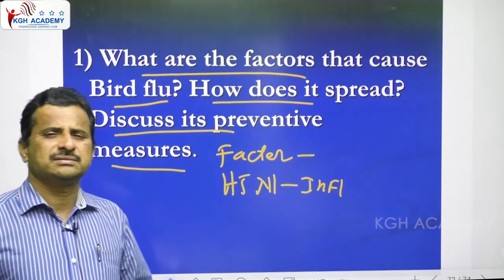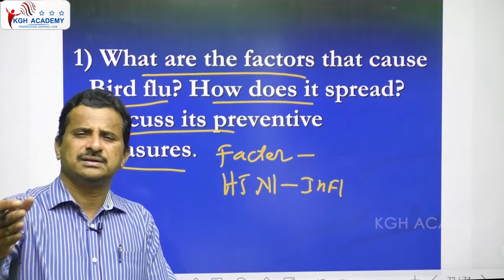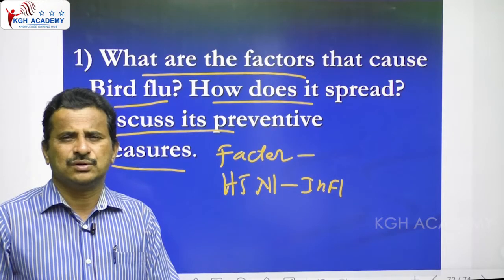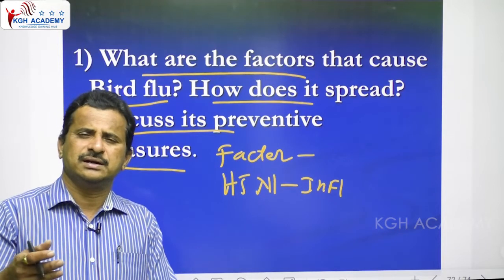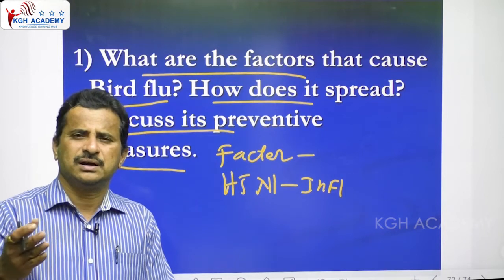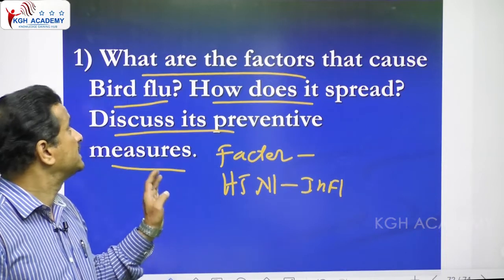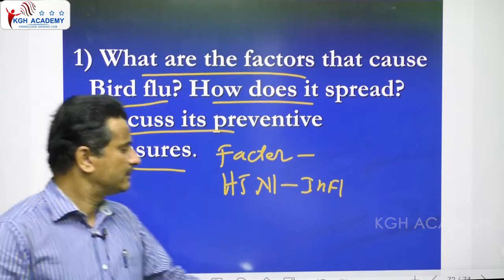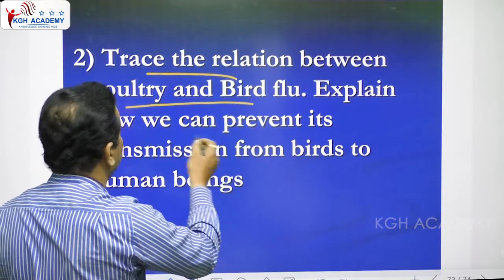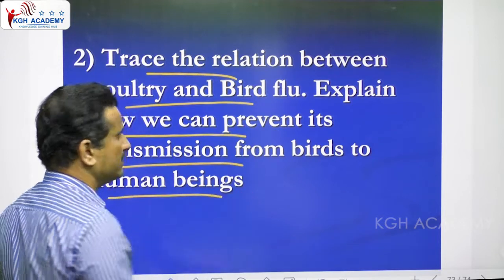Preventive measures are the reverse of the causes: avoiding visiting migratory bird areas, and covering our mouth and nose while cleaning in poultry. Persons who are working there must take precautions. So these are some preventive measures. And next question: trace the relation between poultry and bird flu. Explain how we can prevent its transmission from birds to human beings.